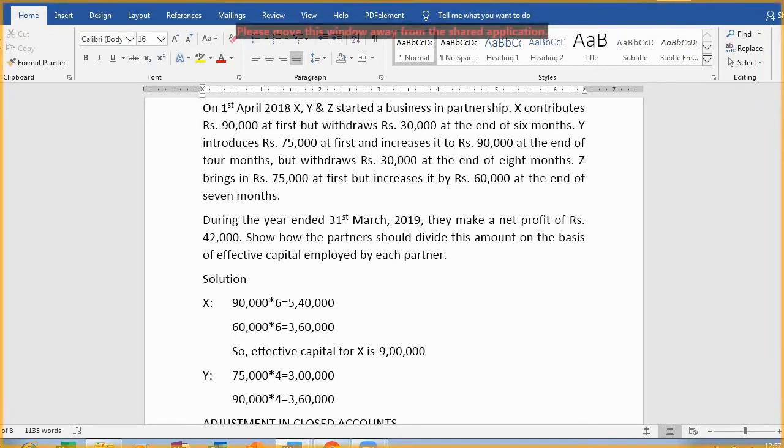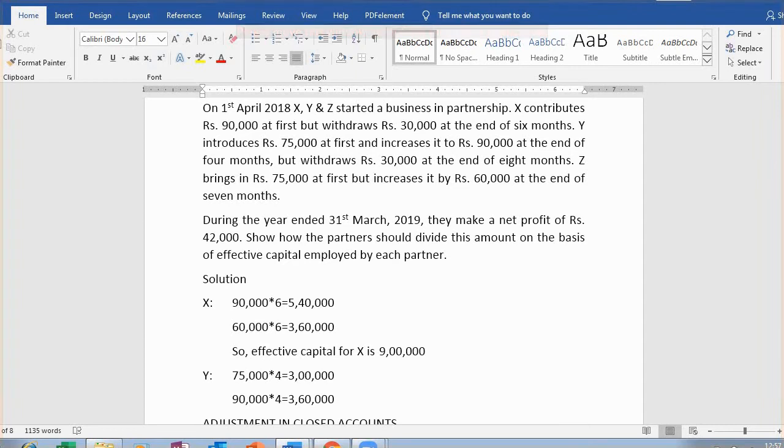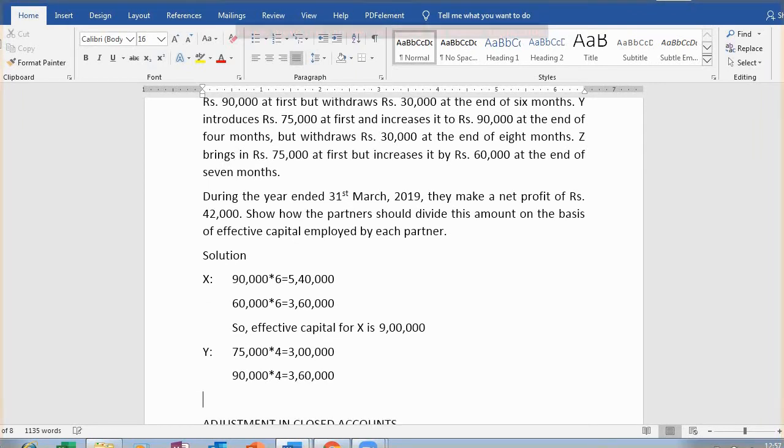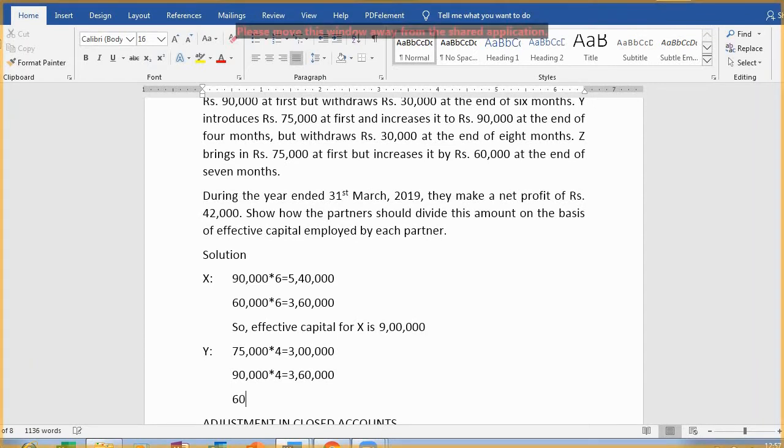Got it? Now the question says that but increases it by 60,000 rupees. No, sorry, it is for Z. Sorry. Then first increases to 90,000 at the end of 4 months, but withdraws 30,000 at the end of 8 months. Means for the next 4 months only 60,000 is working, because 30 is being withdrawn from it.